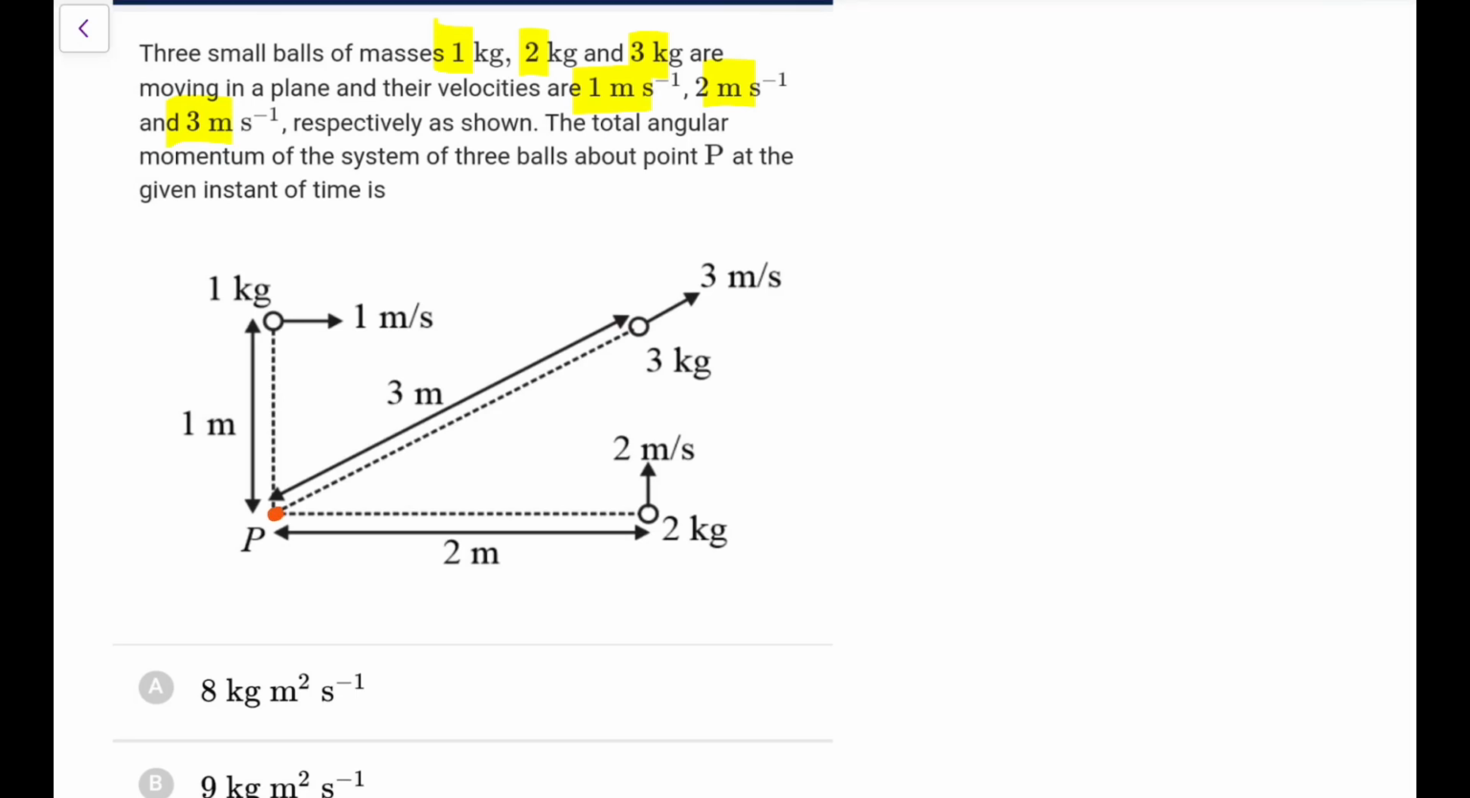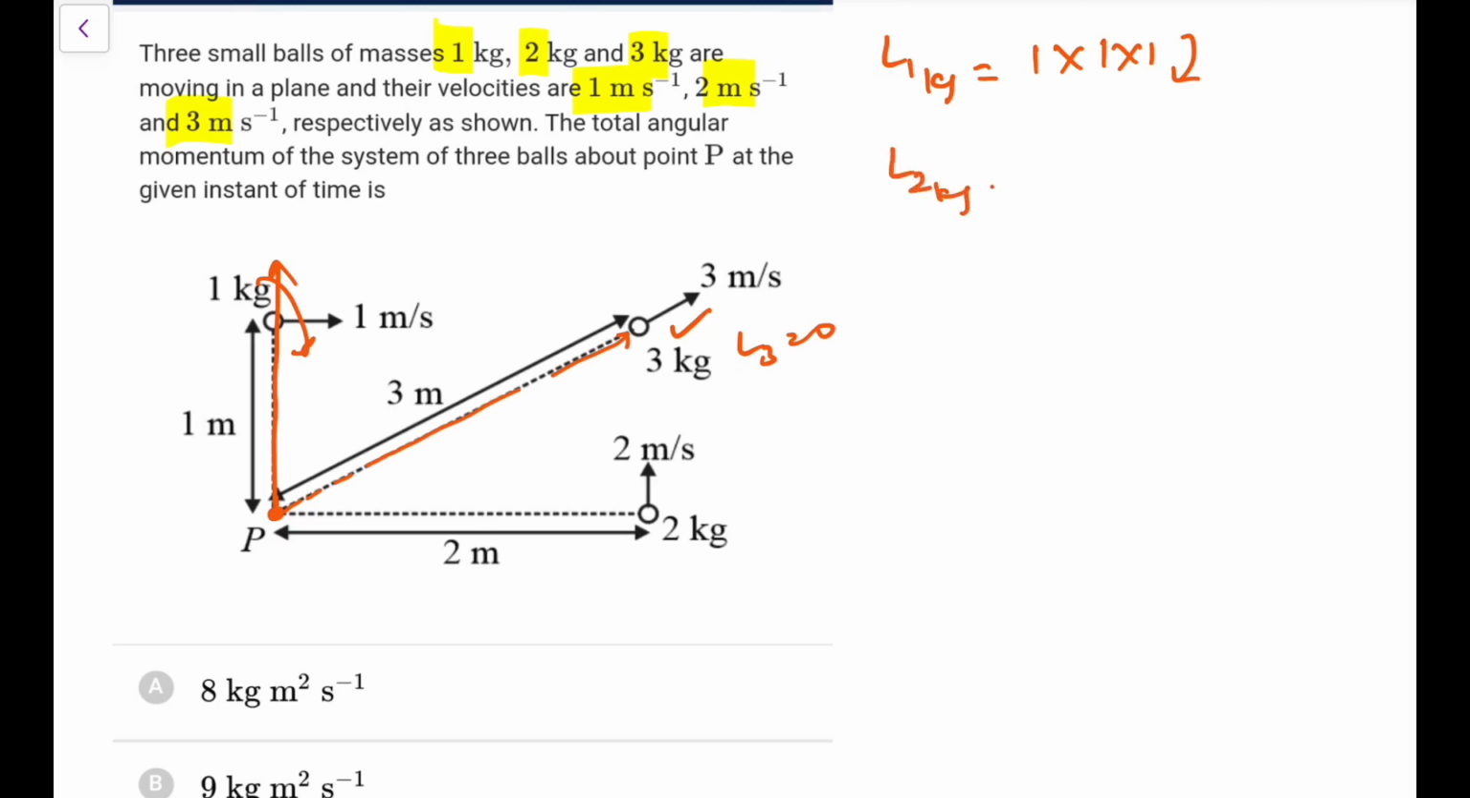So first of all, I know this component is 0 because here R and V both are in the same direction. So L of 3 will be 0. For L of the 1 kg ball, I can write MVR because it is perpendicular: 1 into 1 into 1. If I do this, this is R, this is V, R cross V would be clockwise.